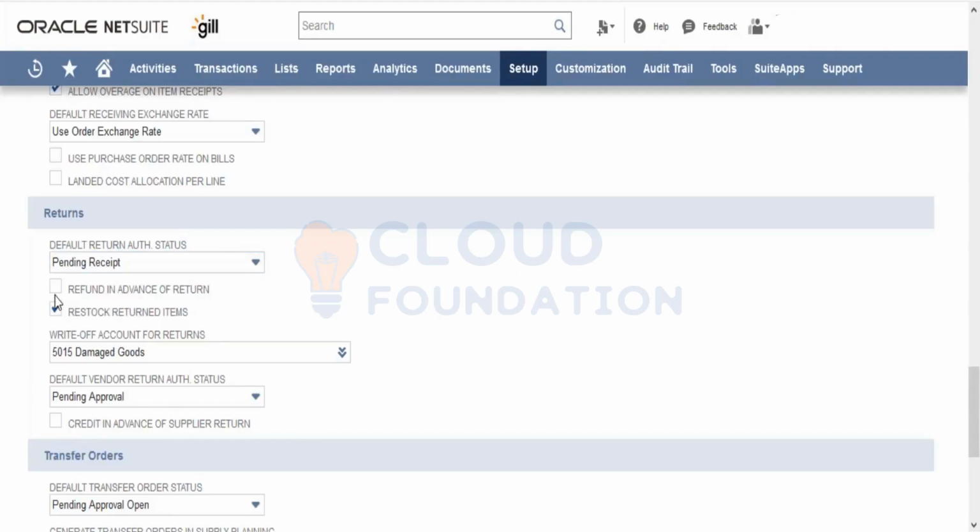Similarly, in case something is returned by the customer, whether we want the system to allow a refund even if the return is not done, then we can check this checkbox. Whether we want to restock returned items, we can check this checkbox so that it will increase my inventory again. Similarly, in case of any damaged goods, what should be the write-off account for the returns that are done.